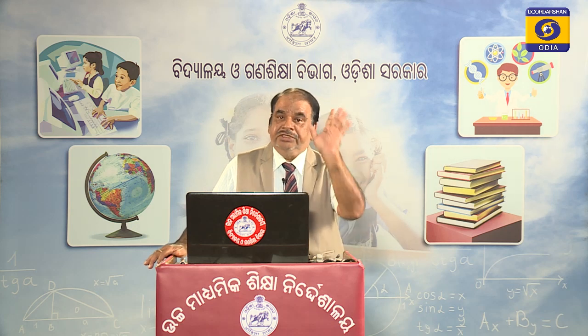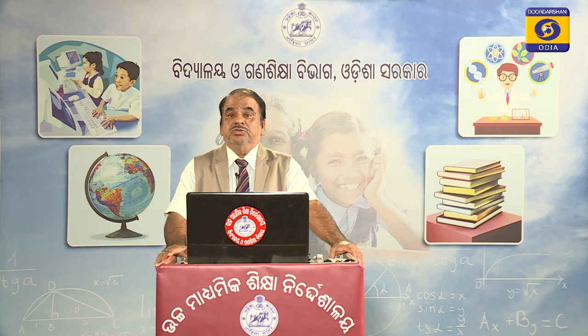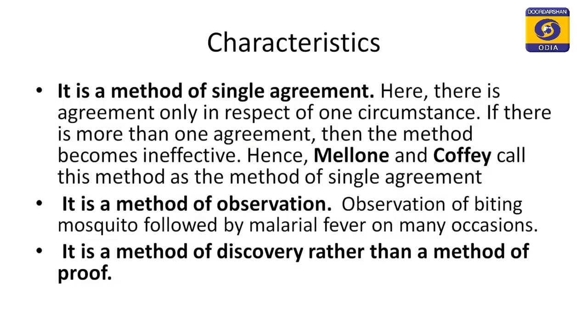This method only utilizes observation, and that is why it is known as the method of observation. We have observed that there is the biting of mosquito, which is followed by malarial fever on many occasions. Then we try to find out the causal relationship between the biting of mosquito and the malarial fever. So, it is a method of observation.